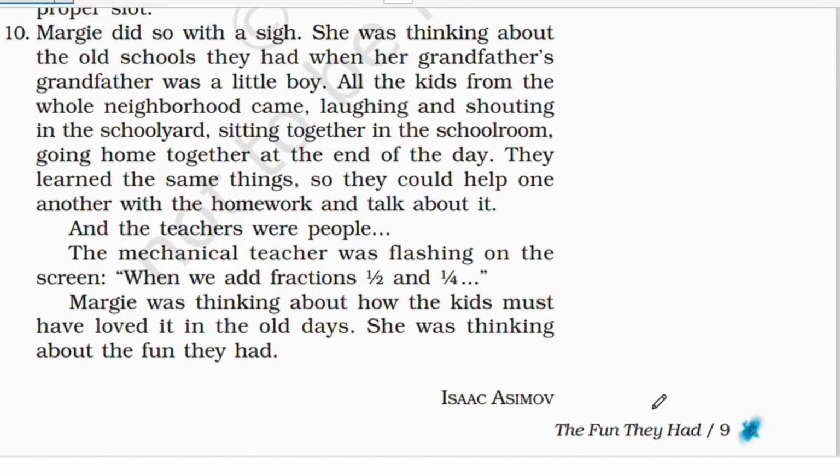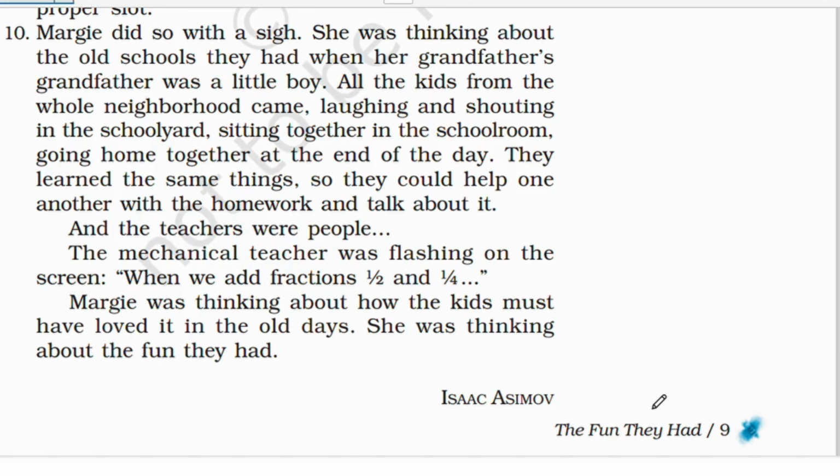She was thinking that all the kids from the neighborhood came together, came laughing, sitting together in the schoolroom, shouting, and they were all having fun. And after school was dismissed, they were going home together at the end of the day, enjoying themselves. They also learned the same things, so they could help each other with their homework if someone was struggling with it, and they could even talk about it. And all their teachers were people, right?